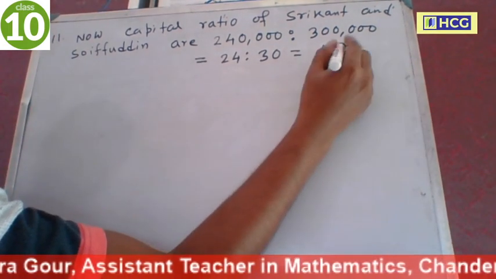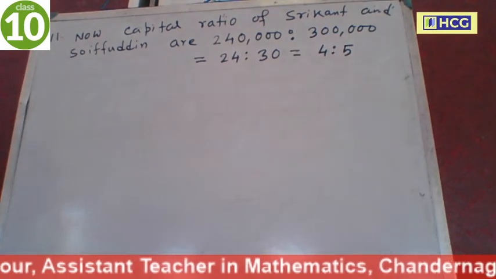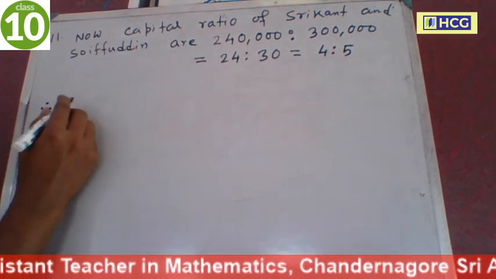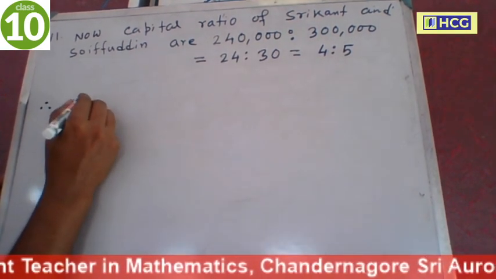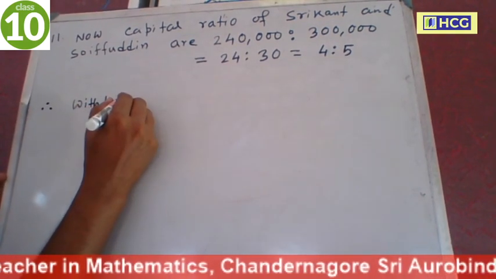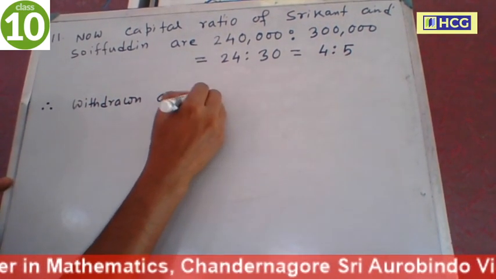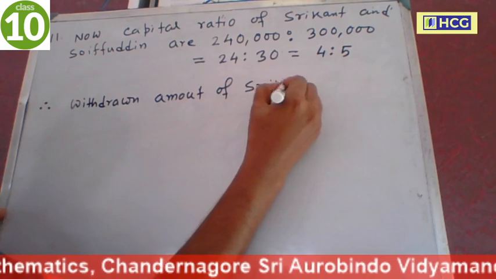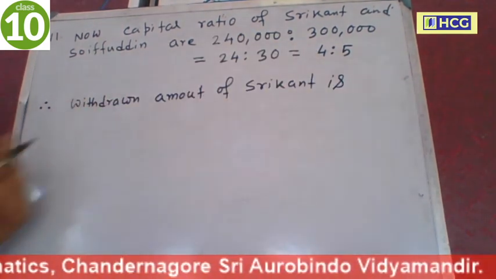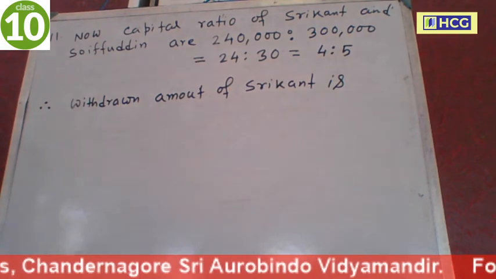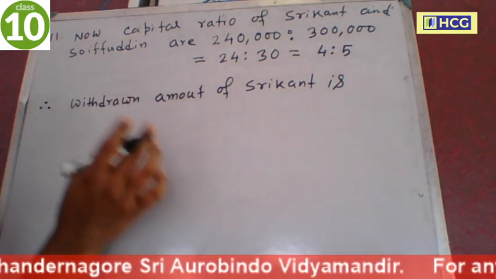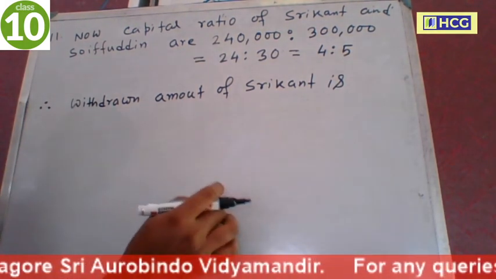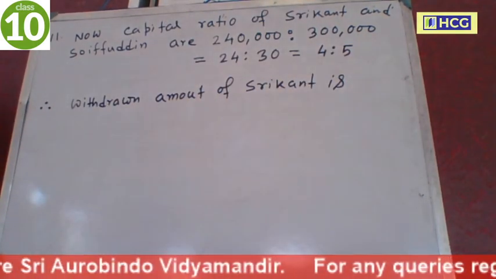Now Peter invested 81,000, so they withdraw 81,000 according to this ratio. Therefore, the withdrawn amount of Srikanth is: Peter joined with capital 81,000 and this amount of money is withdrawn by Srikanth and Soifuddin in the ratio of their capitals, so their capital ratio is 4:5.